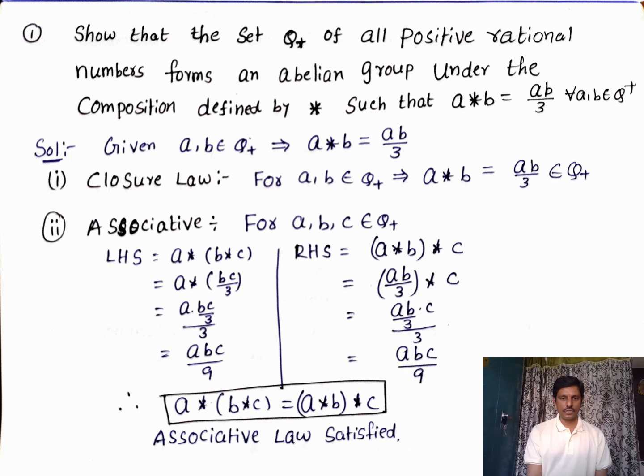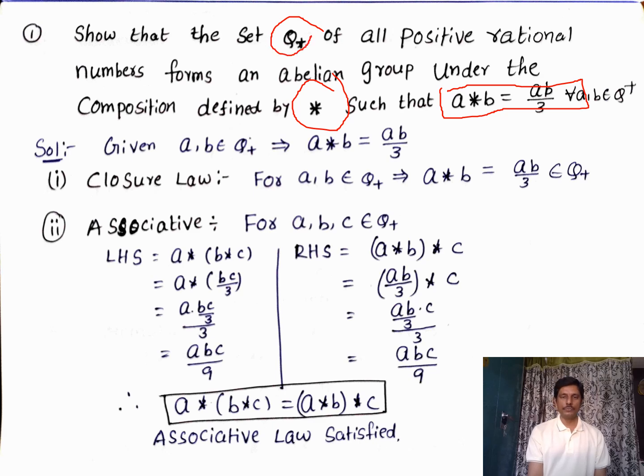Show that the set Q plus, that is, the set of all positive rational numbers, forms an abelian group under the composition defined by star, such that a star b equals ab by 3. So this is the binary operation defined on the set of positive rational numbers.